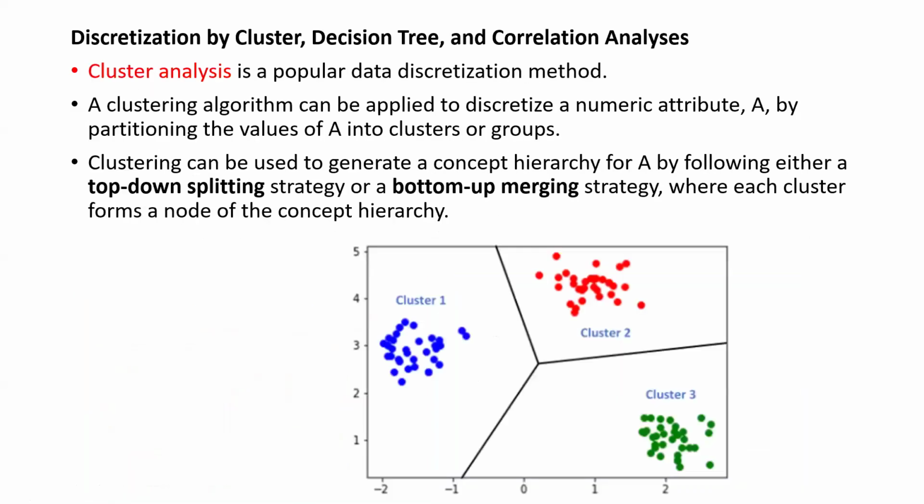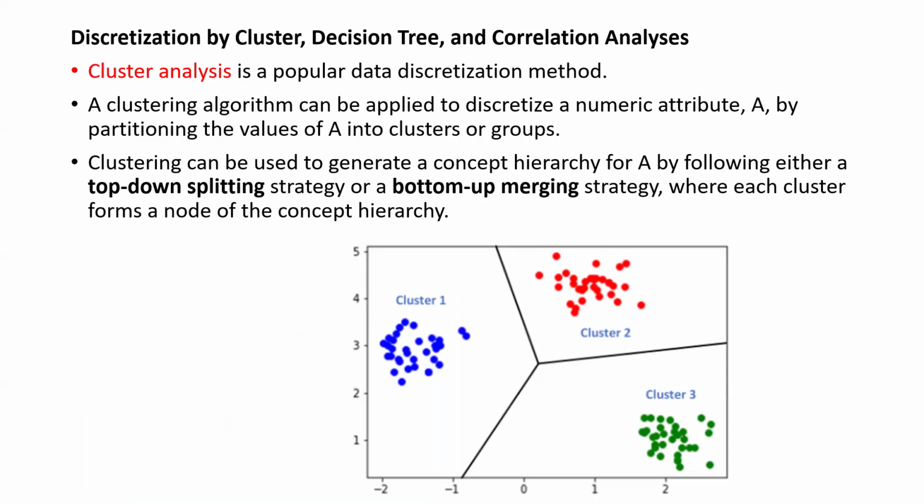And then we can go for discretization by clustering. How are we going to do it? Here also we are grouping together based upon the features, how they are connected with one another.